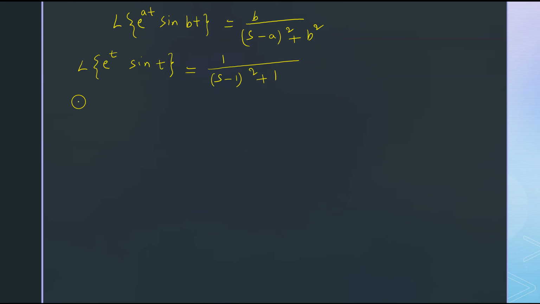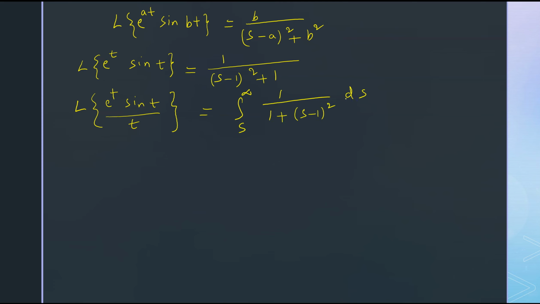Now the Laplace transform of e power t sin t upon t is equal to, what to do? We have to integrate this: integral s to infinity 1 by, here you can write it as, 1 plus (s minus 1) whole square ds.